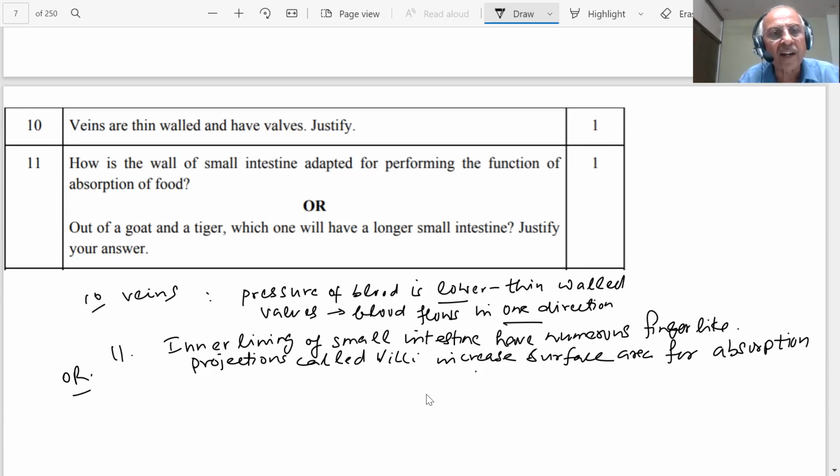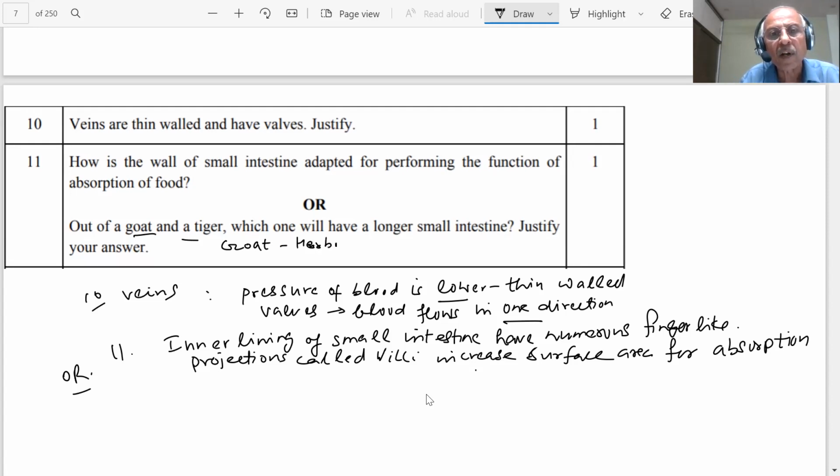A goat and a tiger, which one has a larger small intestine? Justify. Our answer is goat. A goat is a herbivore. What do herbivores need? They need a longer intestine, because herbivores consume plants.